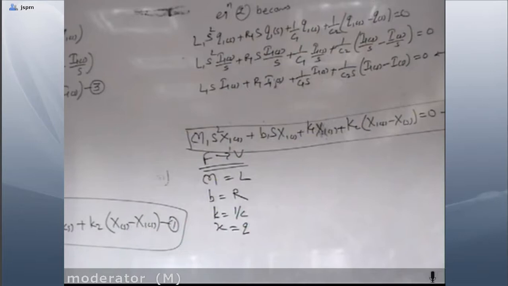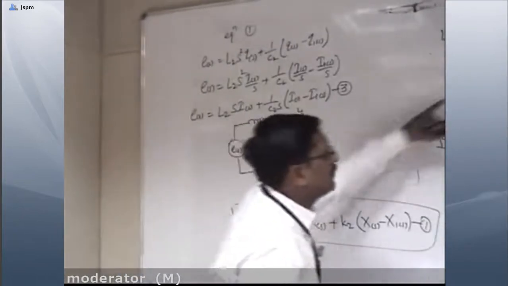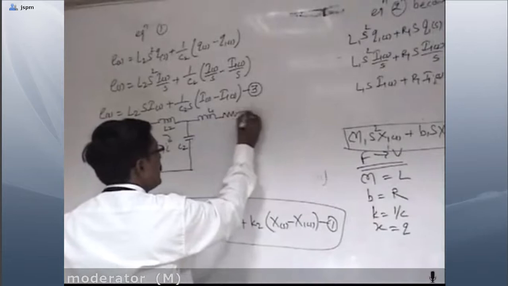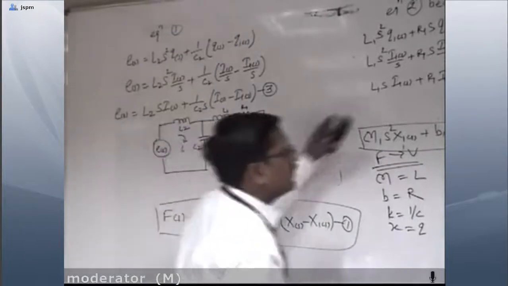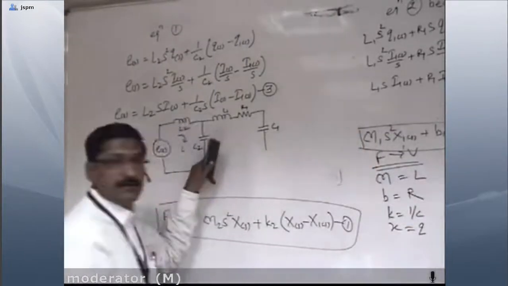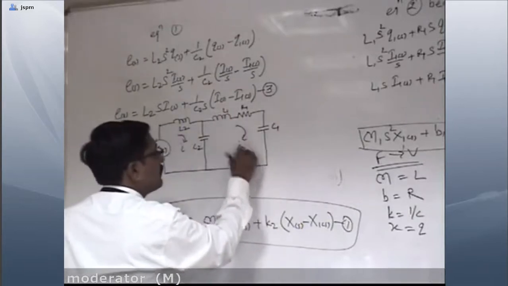From this, E(S) is the applied voltage, here L2 is there, and C2, 1 by S, I will write over here, because this is C2 and this is the current I flowing over here. Now consider the second equation, L1 S I1(S), which is an individual element. So L1, R1 again is an individual one, C1 is also an individual one, and C2 is the common element we have already written over here. So we just close this circuit and I will show I1 currently.